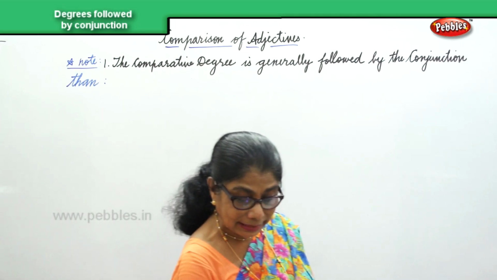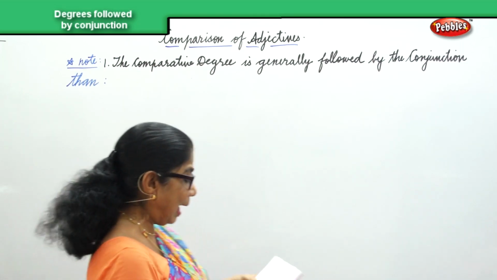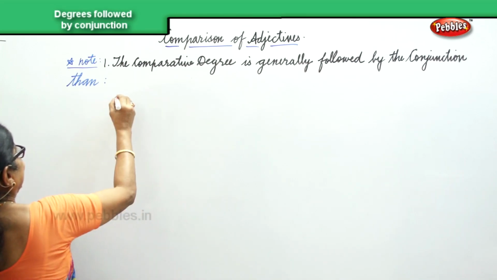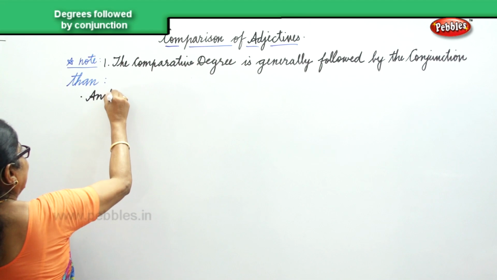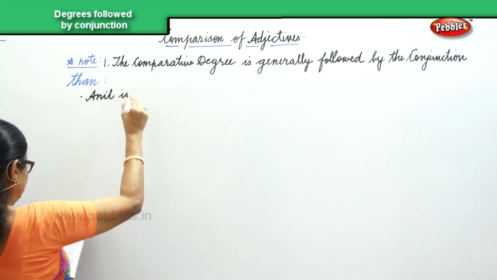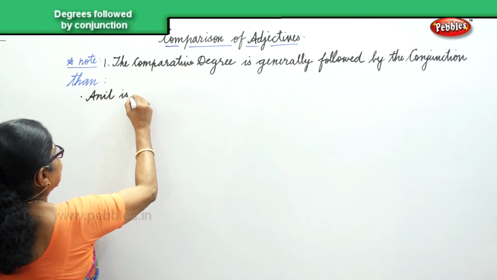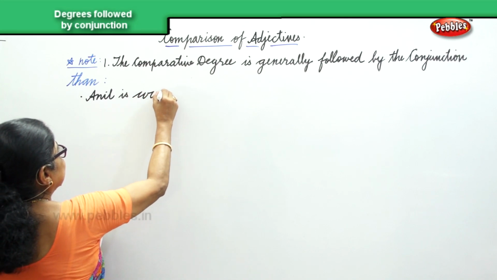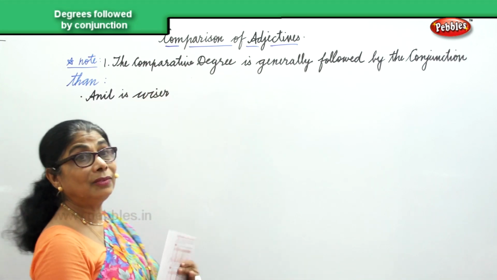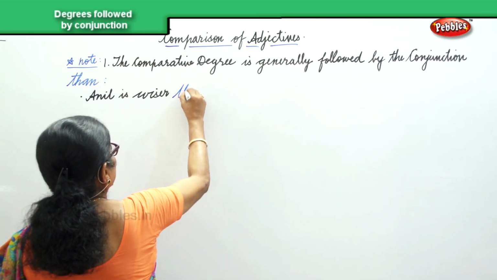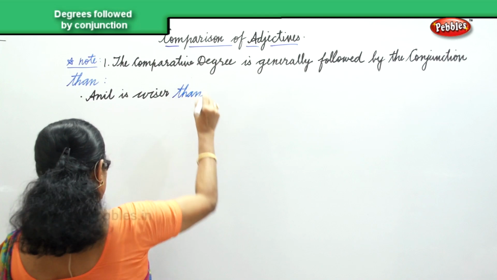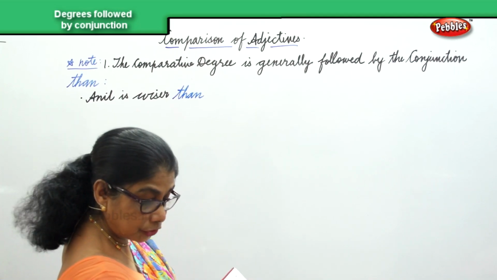Now, let's look at the sentences I have, then you will understand. Anil is wiser than Suresh.